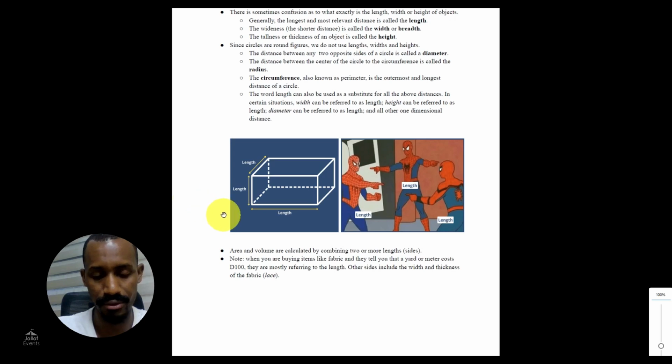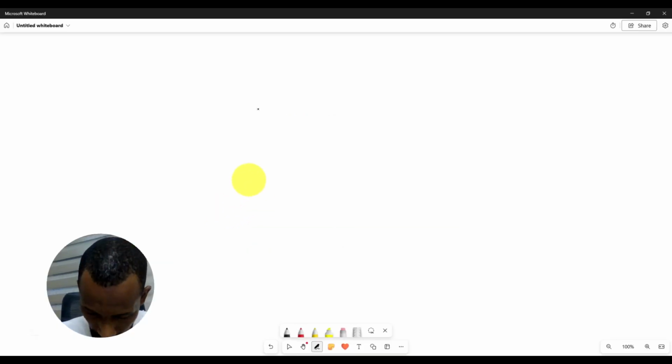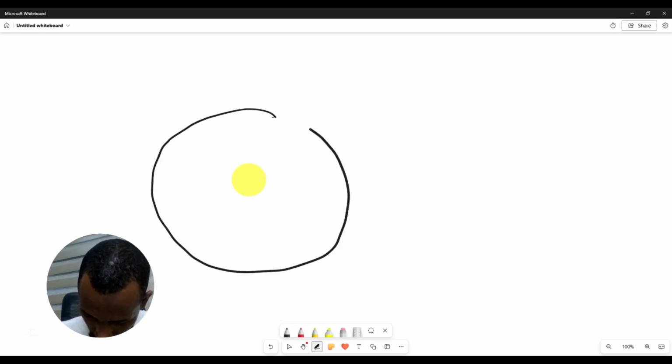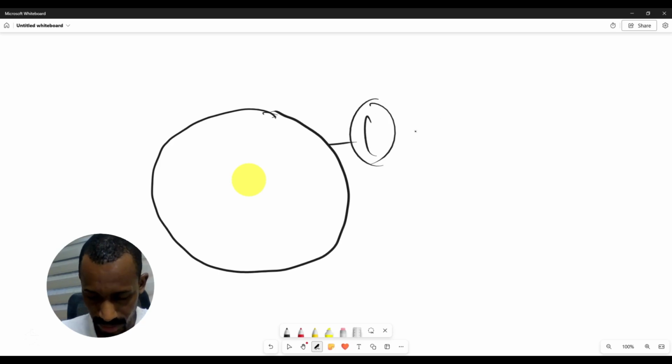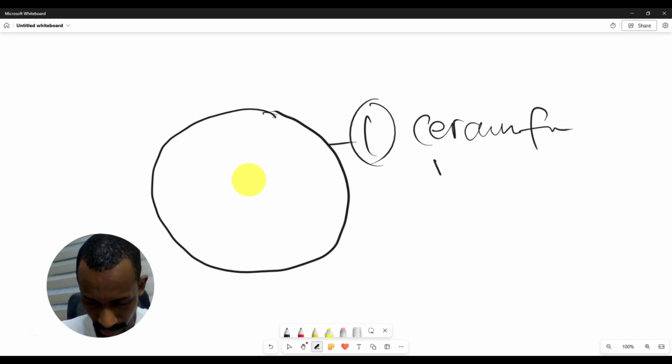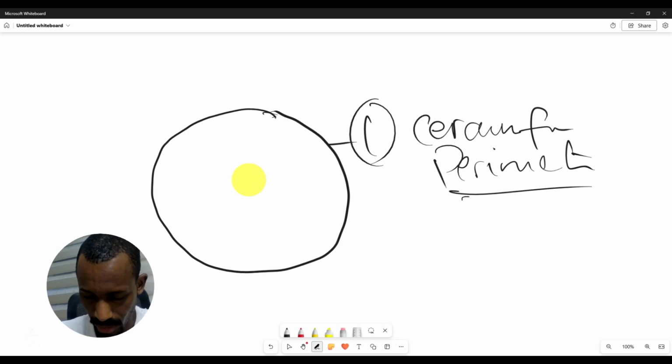Different objects have different lengths, as I told you. For example, a circle, you have this length here. This curve here turns into a length. This side to this side is a length. And in a circle, what do we call this length? We call it the circumference, or perimeter. Mostly perimeter we use in squares and rectangles, but the circumference is this.